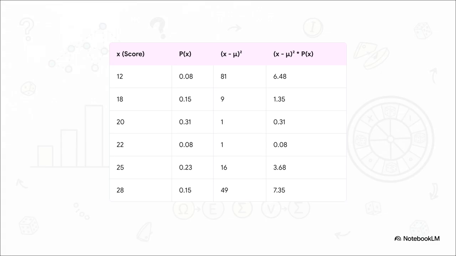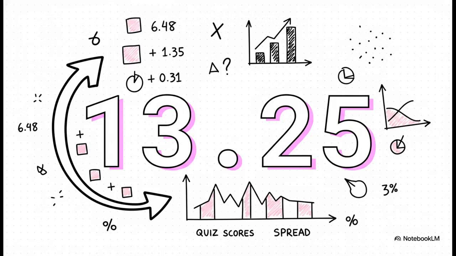The score is 28. The distance is 28 minus 21, which is 7. We square it to get 49, and we multiply 49 by its probability of 0.15 to get 7.35. We just have to grind through that process for every single score. And for our final step, we do what the sigma tells us to do. We sum up that entire last column. So we take 6.48 plus 1.35 plus 0.31 and so on, and we get our final answer.